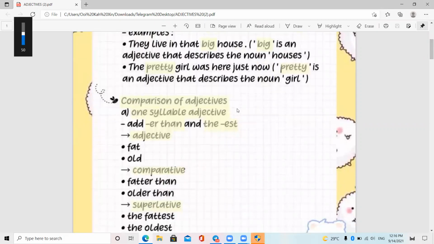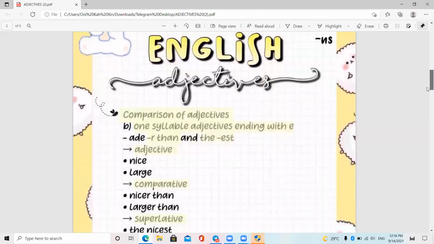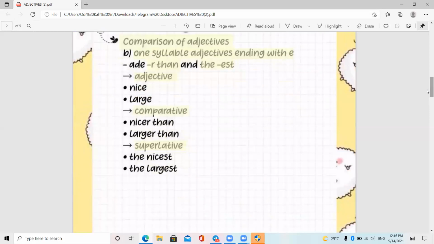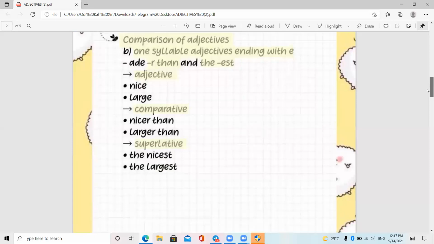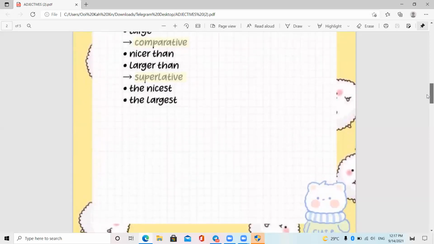Comparison of adjectives of one syllable: add -er than, or the -est. Adjective fast, comparative is faster than, better than, older than, or superlative the fastest, the oldest. Comparison of one-syllable adjectives ending with E: add R, than, the EST. Adjectives nice, large. Comparative is nicer than, larger than, superlative is the nicest, the largest.